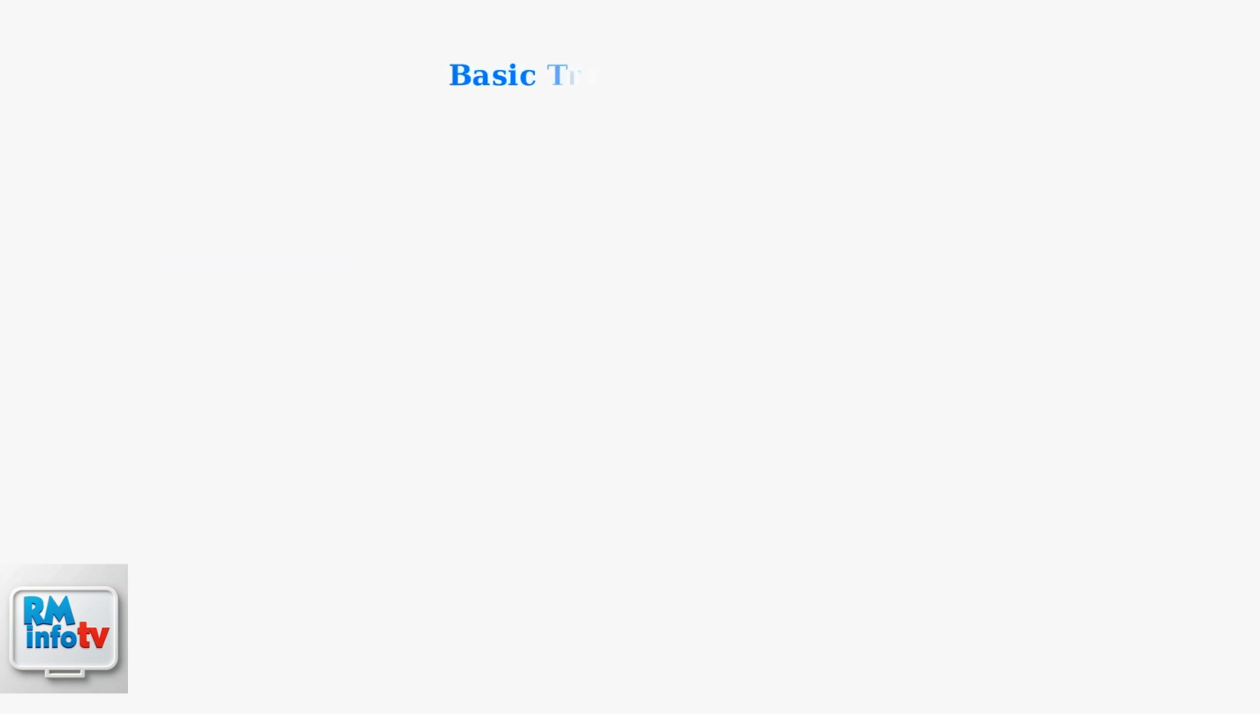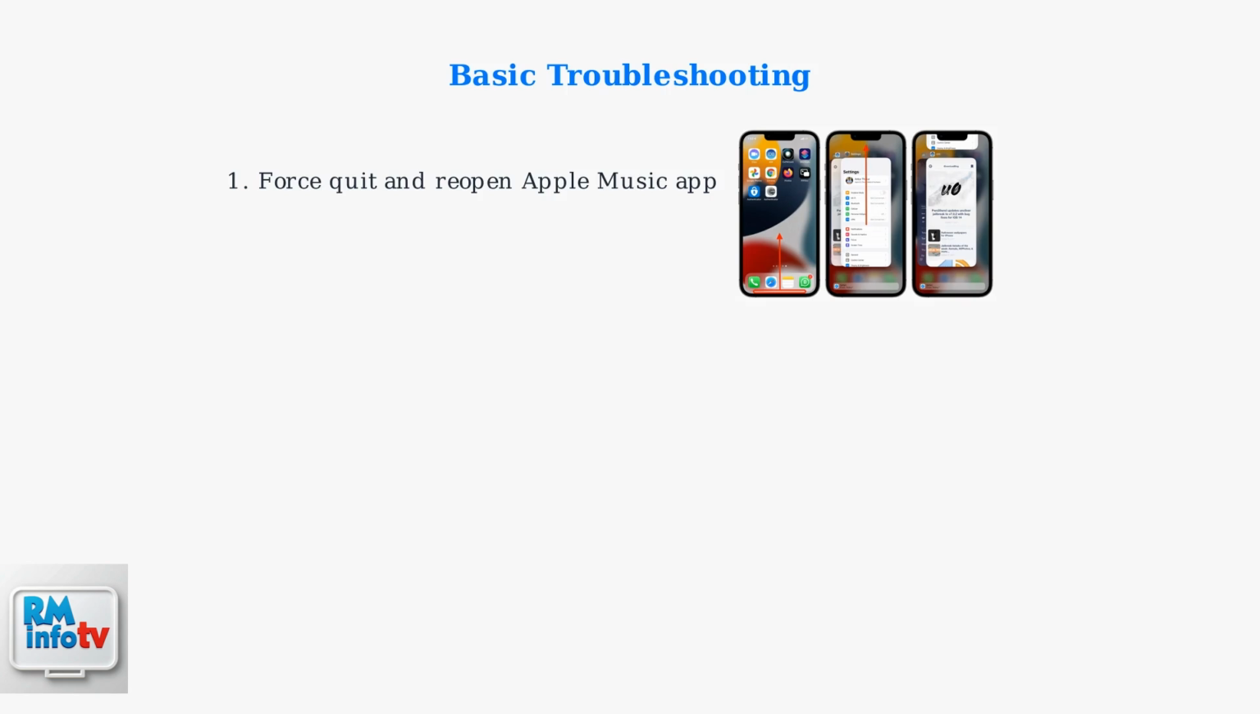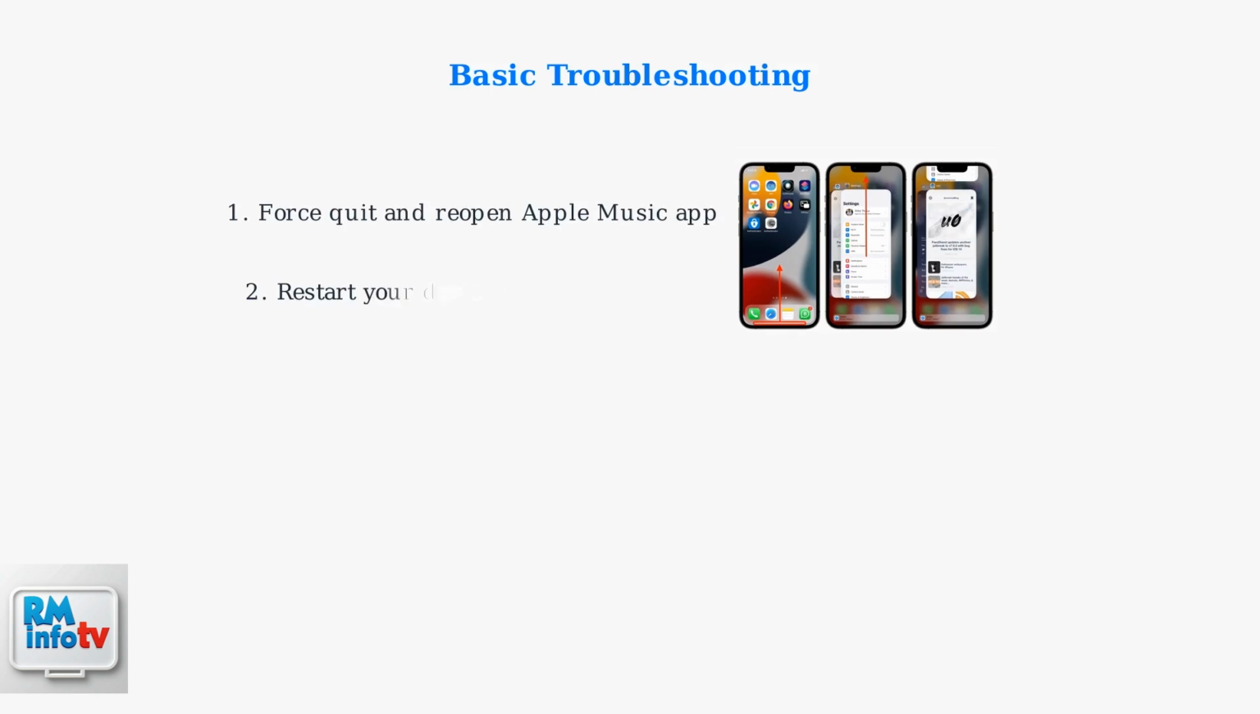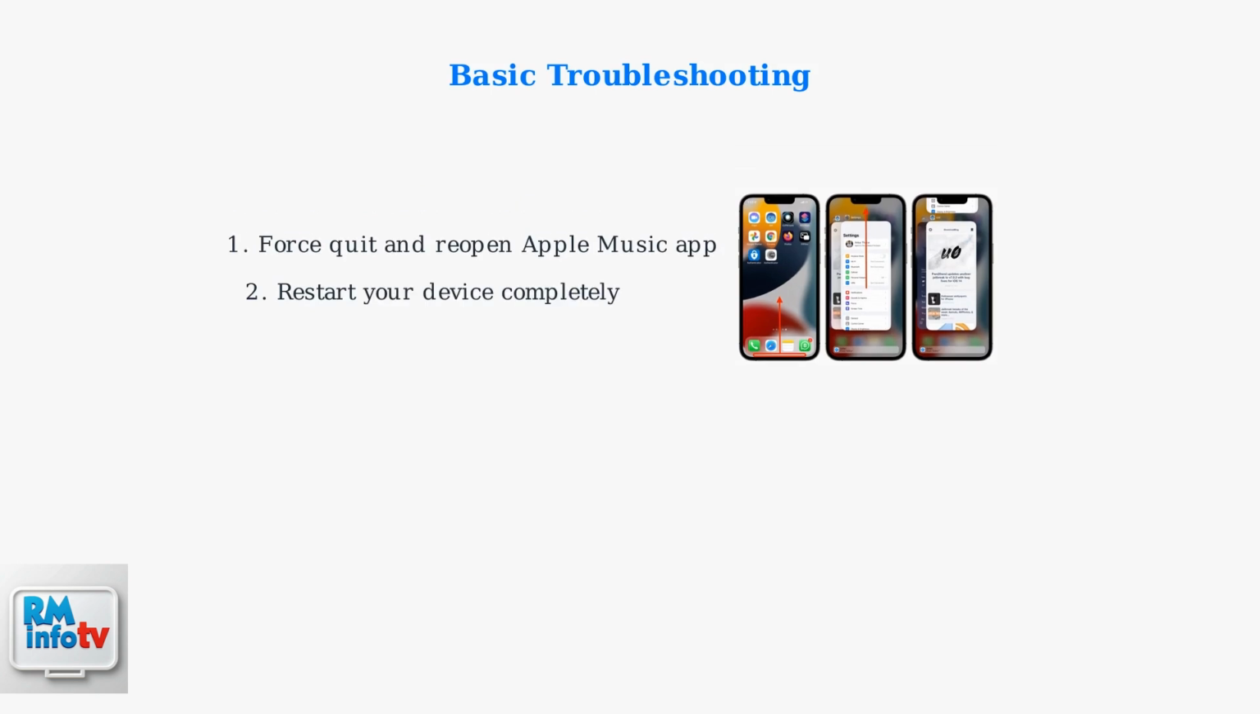troubleshooting. When Apple Music shows the "we've run into a problem" error, start with these basic troubleshooting steps that solve most common issues. Force quit the Apple Music app by accessing your device's multitasking view and swiping up on the app. Then reopen it from your home screen. Next, restart your device completely. This clears temporary files and refreshes system processes that might be causing the error.